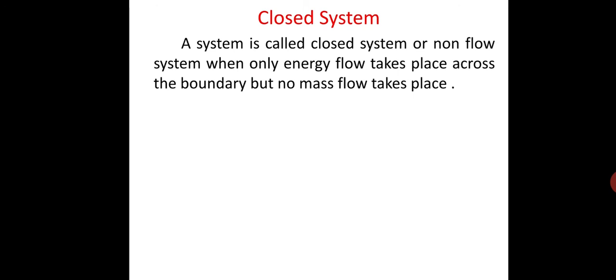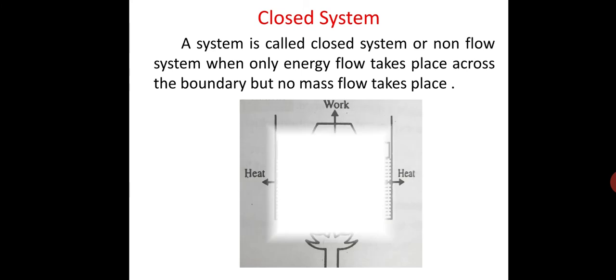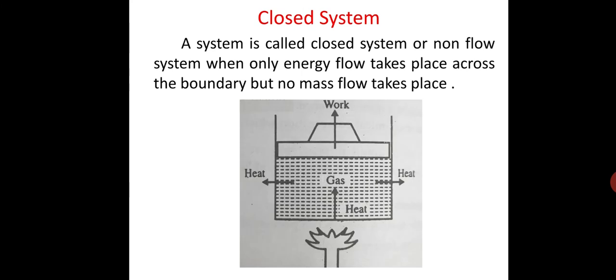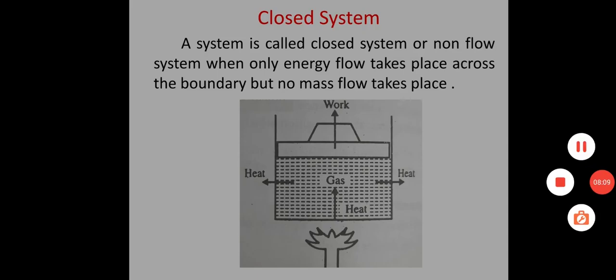Examples of a closed system are a tank filled with a gas, a pressure cooker, and a cylinder and piston arrangement. The fluid, like air or gas, being compressed in the cylinder and piston arrangement is an example of a closed system. In this case, the mass of gas remains constant and it can be heated or cooled.